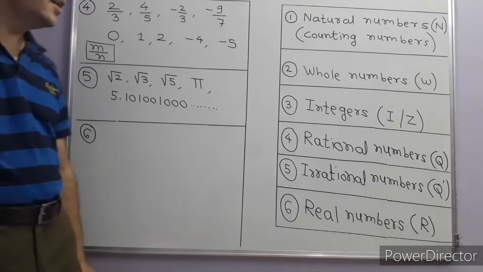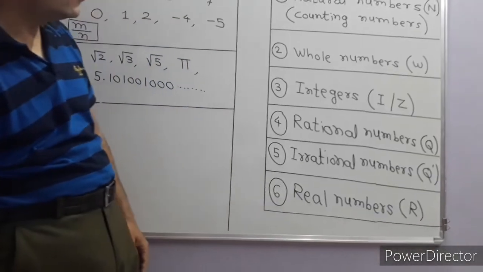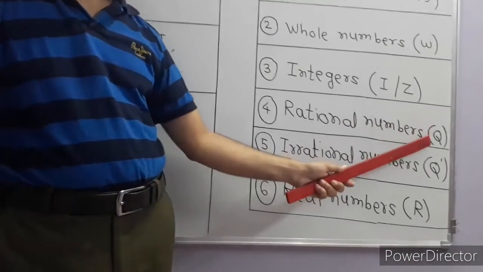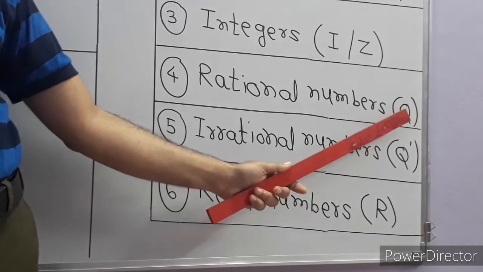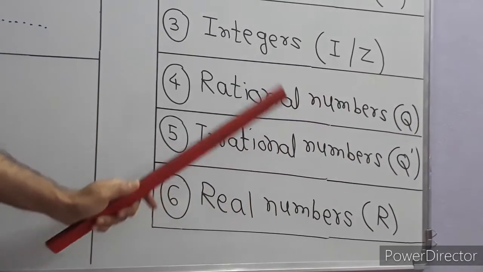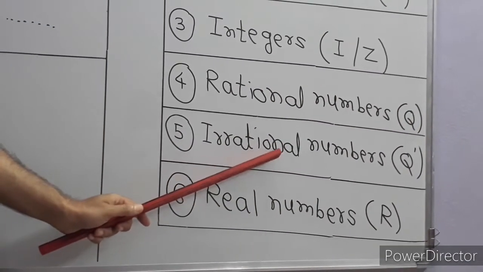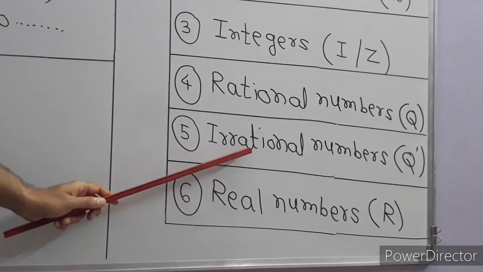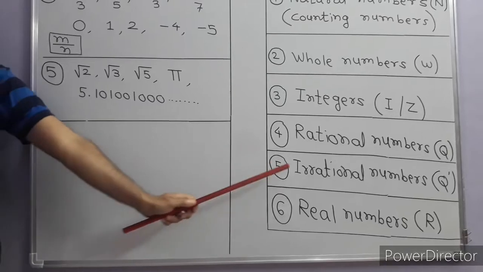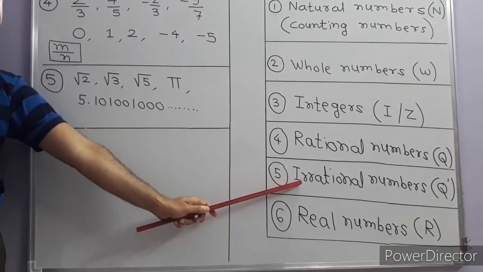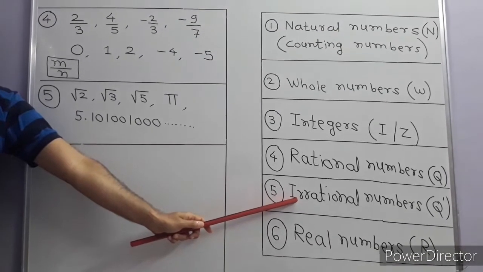It is denoted by the letter Q dash. Q dash means the number which is not Q. The number which is not rational is called an irrational number. So we will make the negative sentence for the irrational number, that is, the decimal representation of an irrational number is neither terminating type nor recurring type.